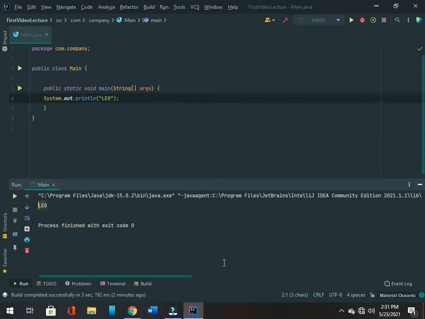In the next lecture we will discuss the introduction to the Java programming language, and we'll compare Java to other languages like C and C++, and we'll run a few programs.